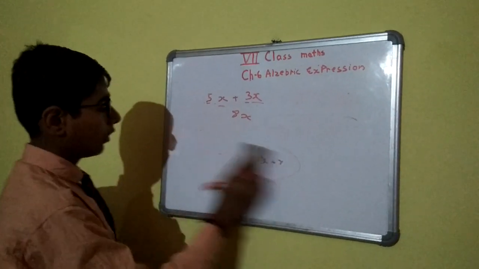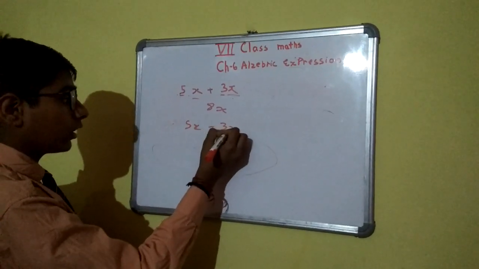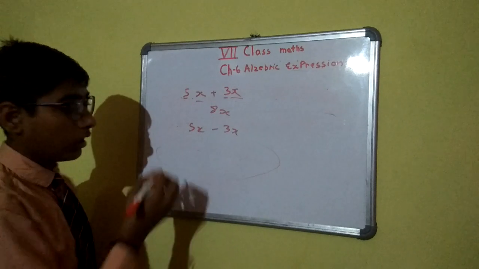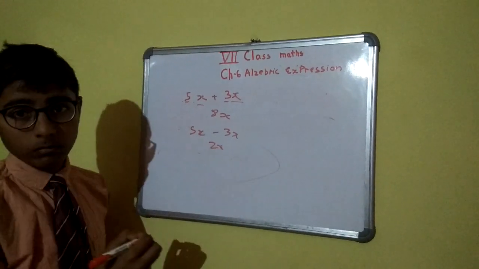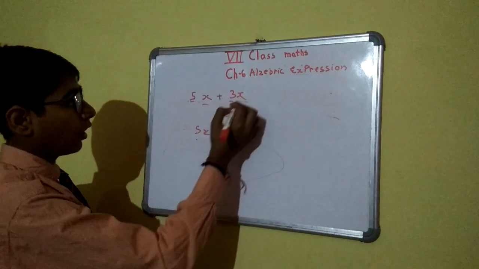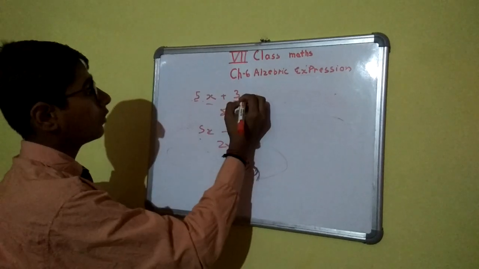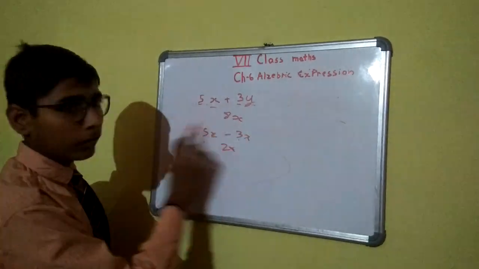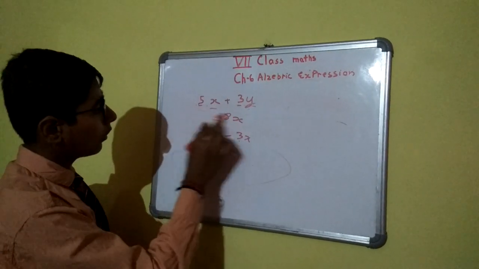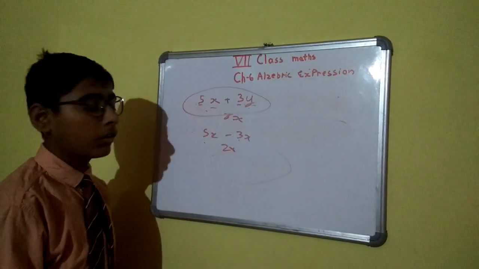They are the sum. And similarly 5x minus 3x is 2x, because 5 minus 3 is 2. And when there is y, it will not sum. Its answer is itself.